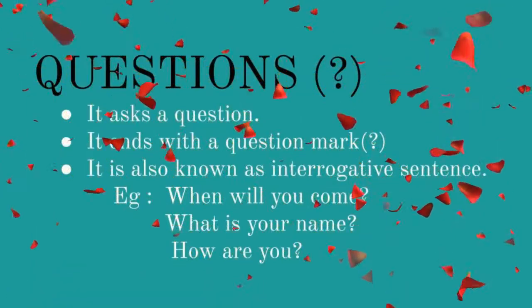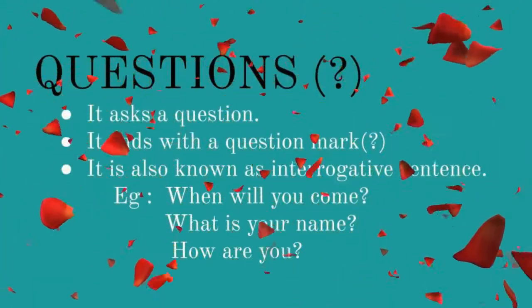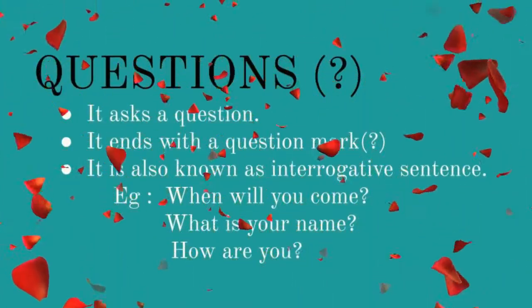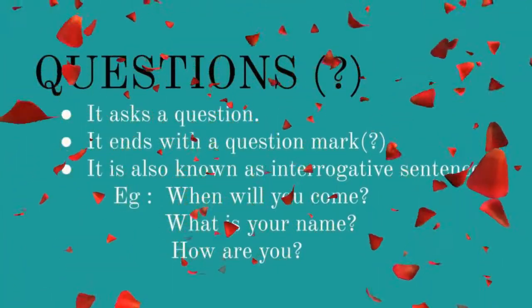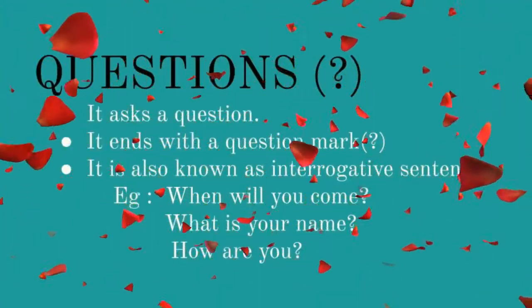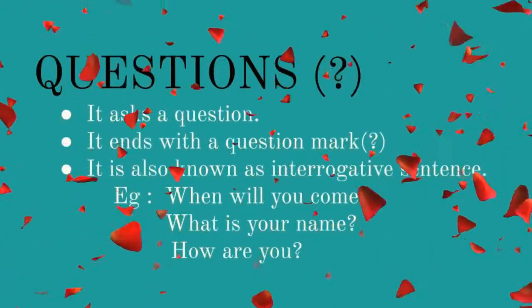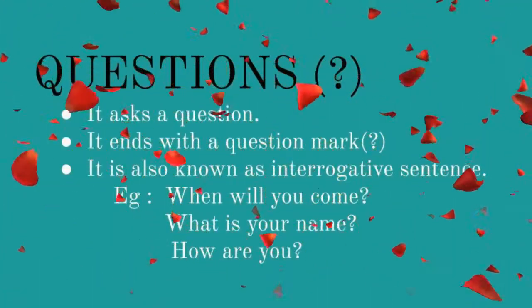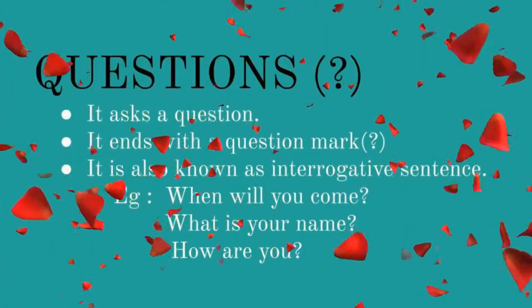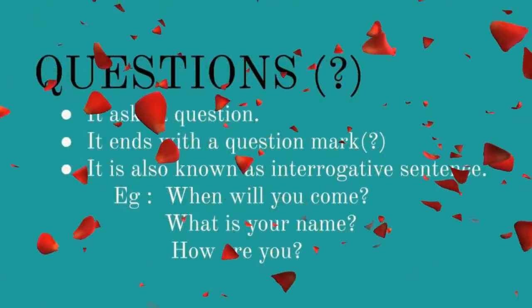When will you come? What is the first question? When will you come? See the first letter W in capital letter. At the end of the statement, what is there? A question mark. So when will you come means you want a time, because when refers to a time. I will come at 8 p.m.